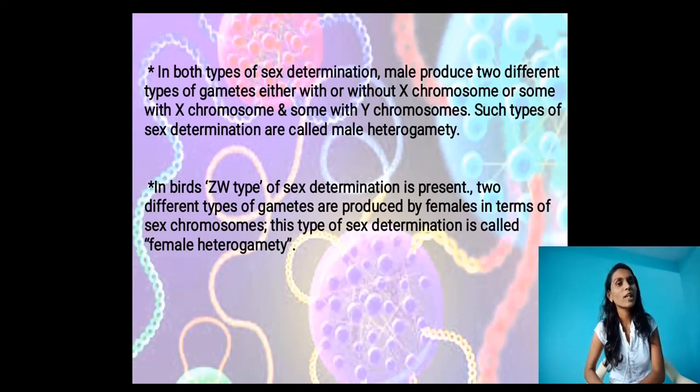Here two different types of chromosomes are there, X and Y, and two types of gametes are there. That's why we call it male heterogamety.